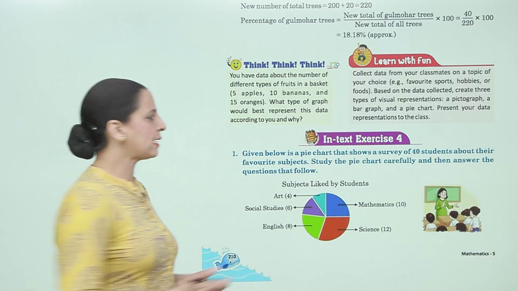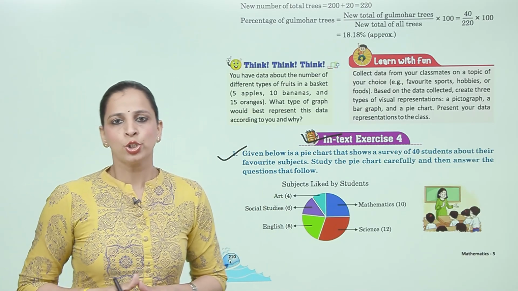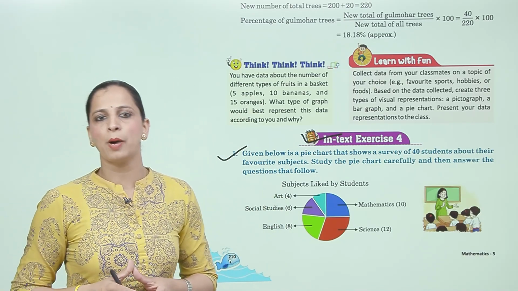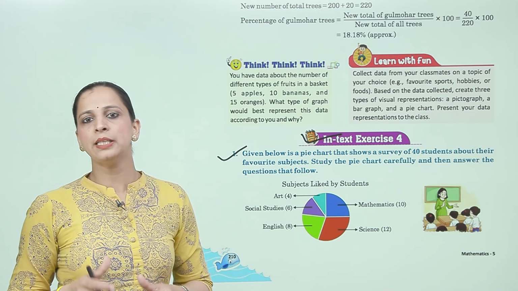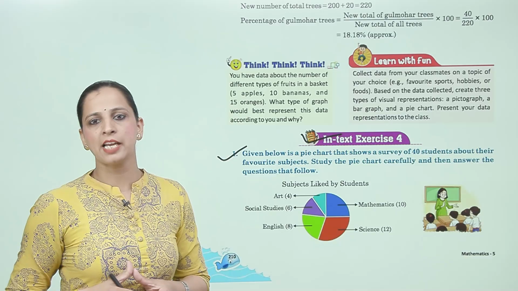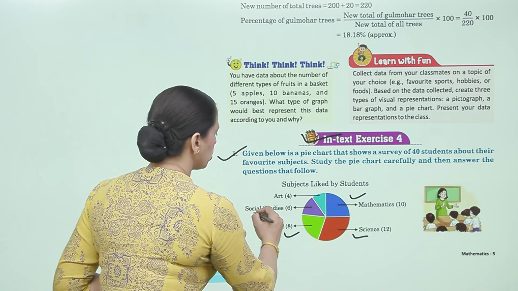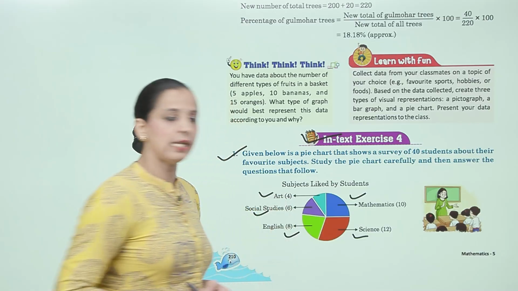Now next, in text exercise 4, question number 1, given below is a pie chart that shows a survey of 40 students about their favorite subject. Study the pie chart carefully and then answer the questions that follow. Subject liked by students: mathematics 10, science 12, English 8, social studies 6 and art is 4.